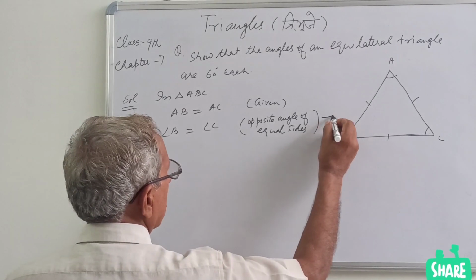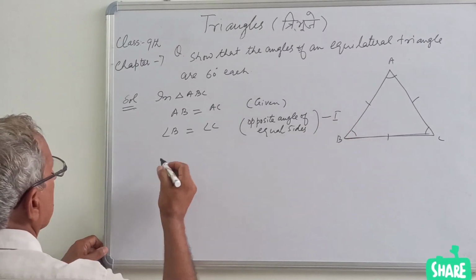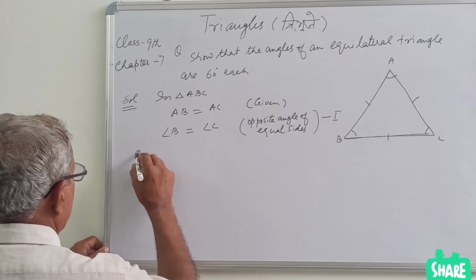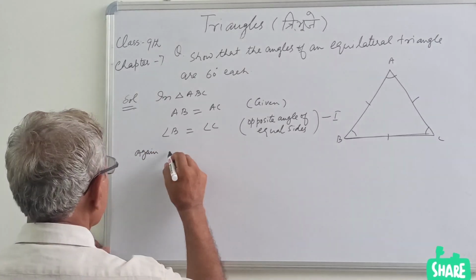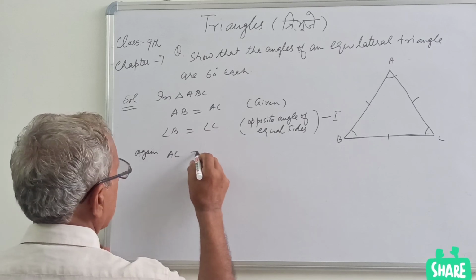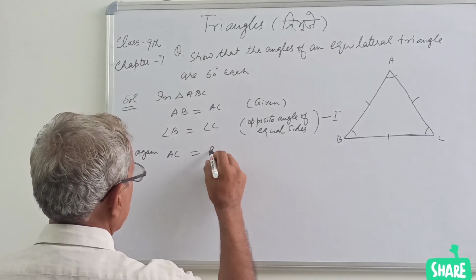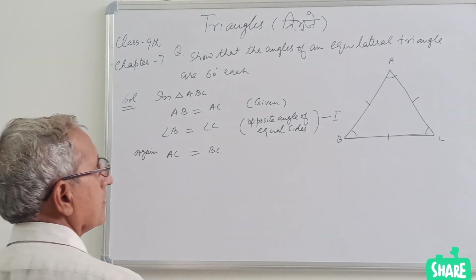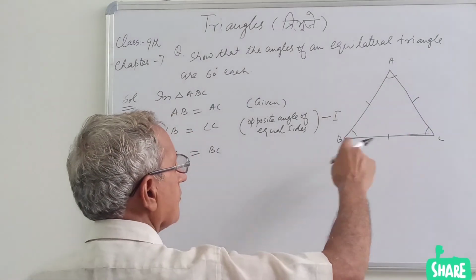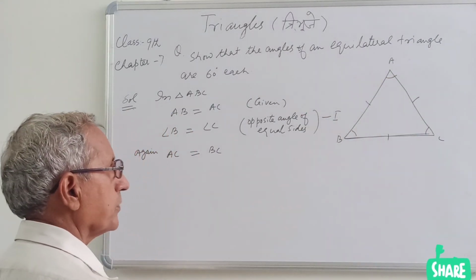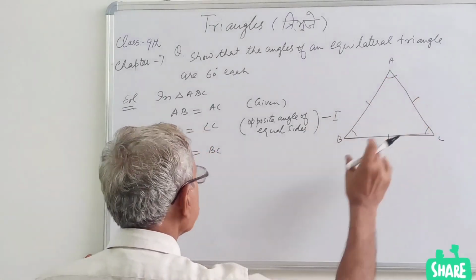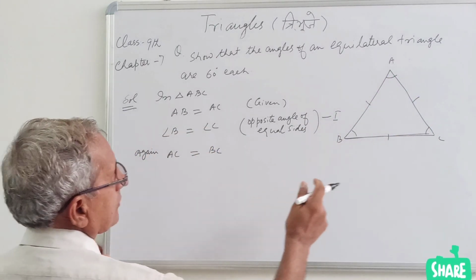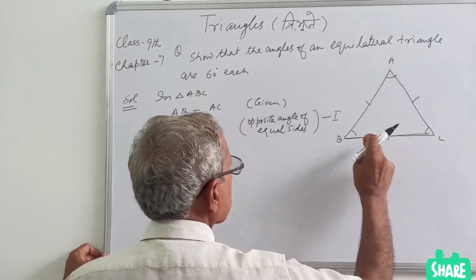So, mark it 1. Again, also side AC equal to side BC. All the three sides are equal. We can take any pair of sides. So now we are taking AC and BC.